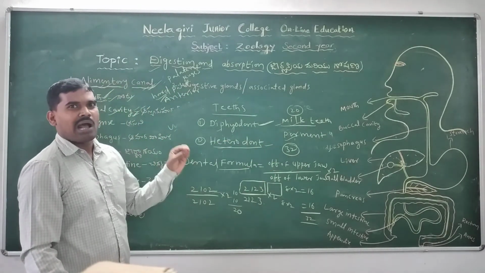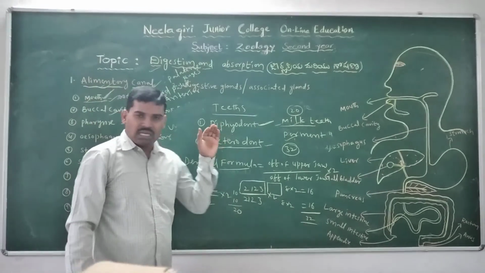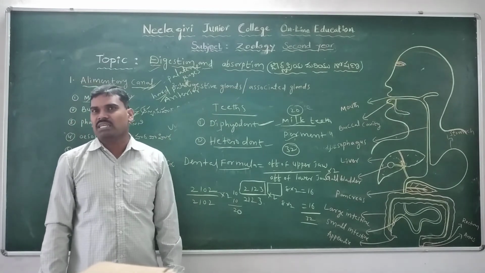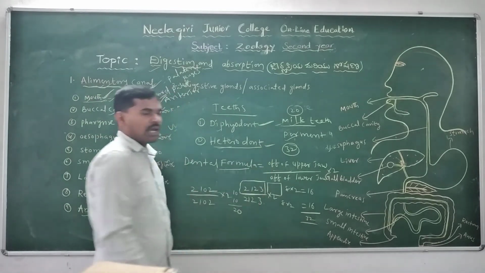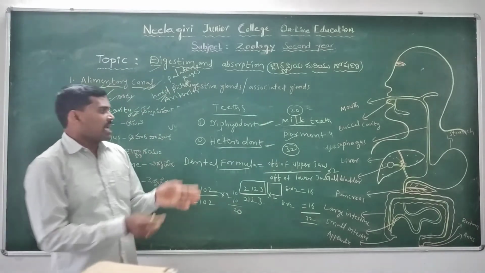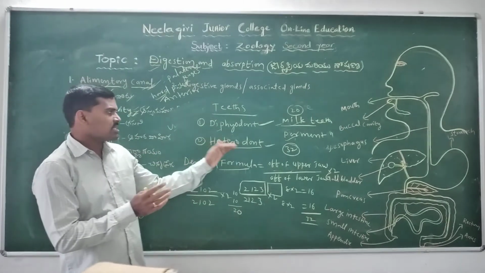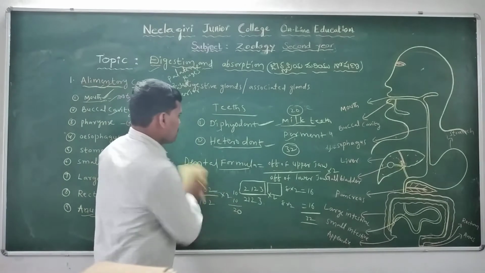Now see the heterodont type. Heterodont means all the teeth are not of the same shapes and sizes; they have different sizes and different shapes. This is called the heterodont type. There are four types of teeth.